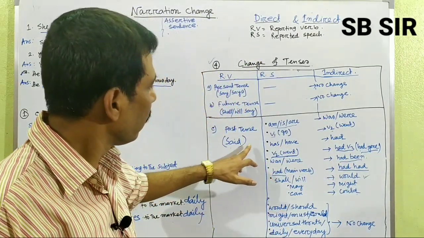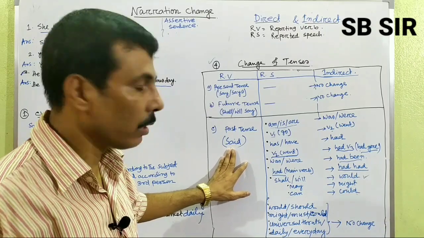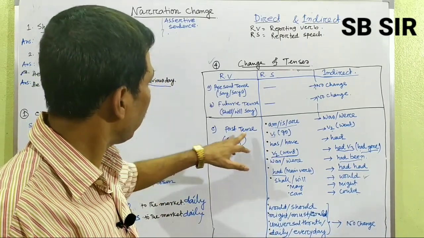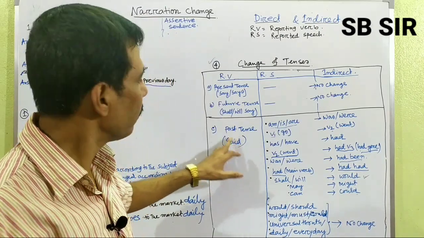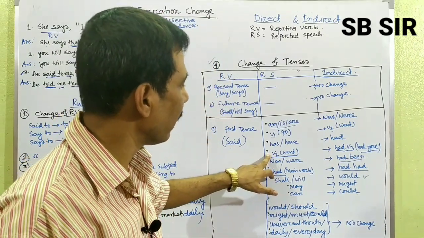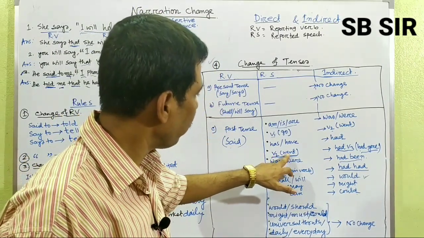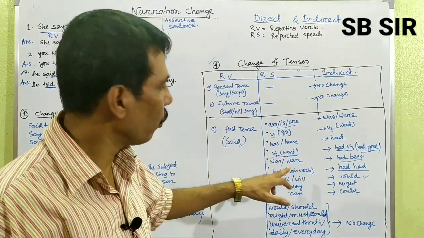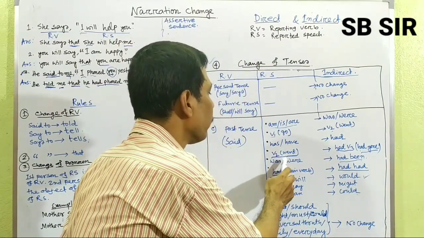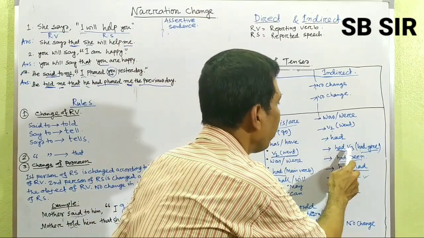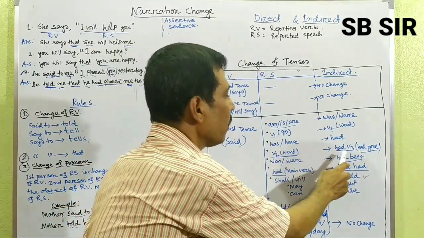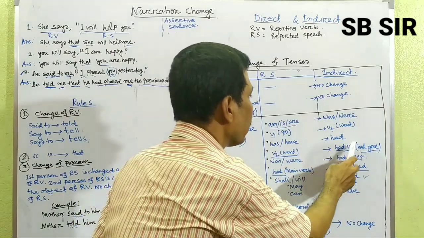If you find in the RV said, and that will be in all the examples I am telling, that the RV must be said, that means RV in past tense, and the option is here in the RS. If you find past indefinite, that means V2, or suppose I find she said I went there, the answer will be she said that he had gone there, had gone. If you find only V2, that V2 will be had plus V3. If you find past simple, change into past perfect, that means had plus V3.